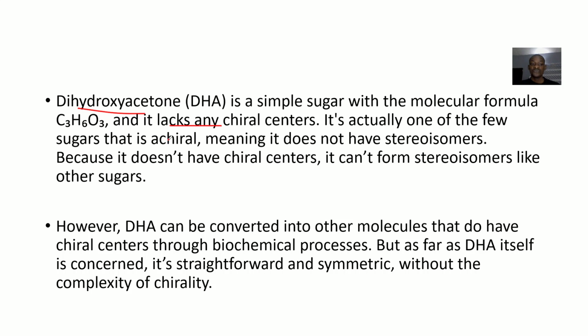All right, so it lacks any chiral centers. It's actually one of the few sugars that is achiral. When they say achiral, or abnormal, anomaly, anything that they are adding a before means that it is not it. You get? So it is achiral, meaning that since it does not have chiral centers, you now say 2 raised to the power of 0, which will be 0. You get? So that means it does not have any stereoisomers. Okay, so I think that's just it. You could just leave your point like this. Just leave your point at this level. I think it's still okay.